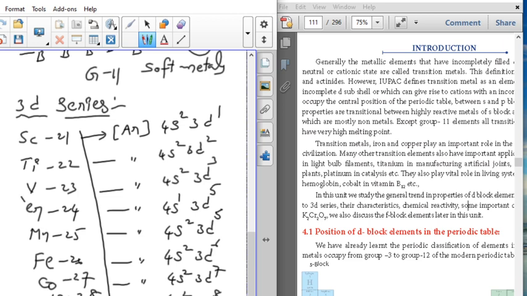Out of all these elements, the most important are chromium and copper.